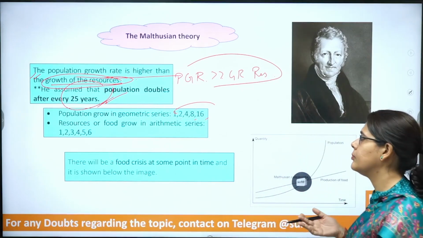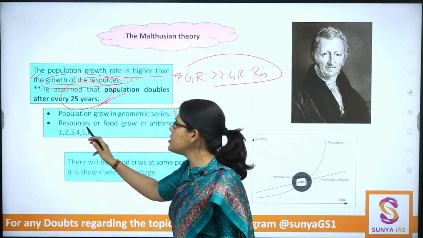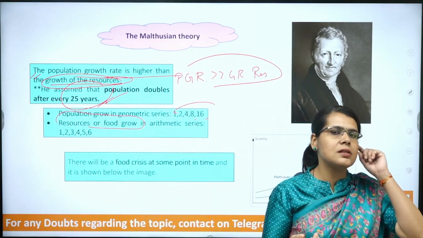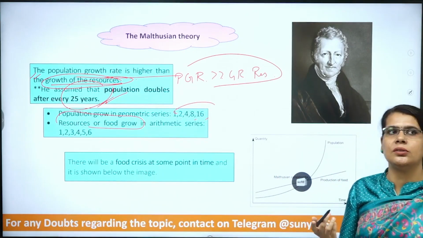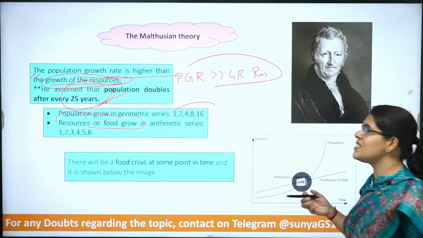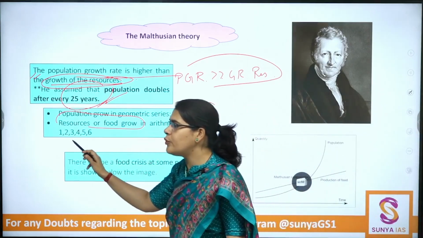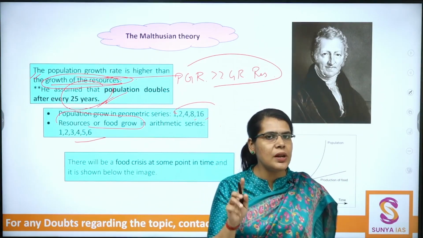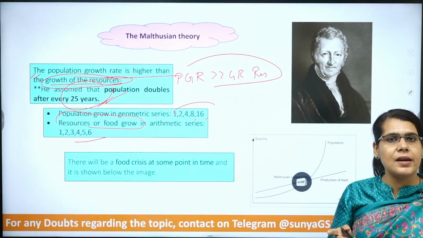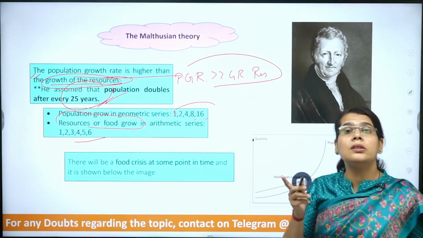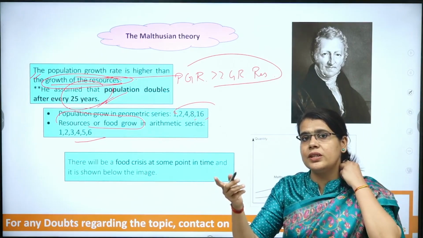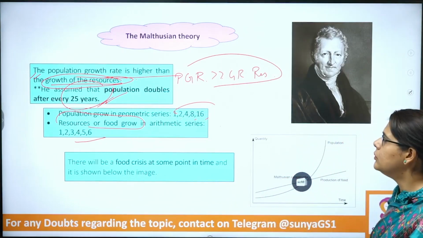Whereas the resources or food growth happens arithmetically, that is linearly, 1, 2, 3, 4, etc. So population growth rate is happening geometrically, whereas the food or resources growth rate is arithmetic.